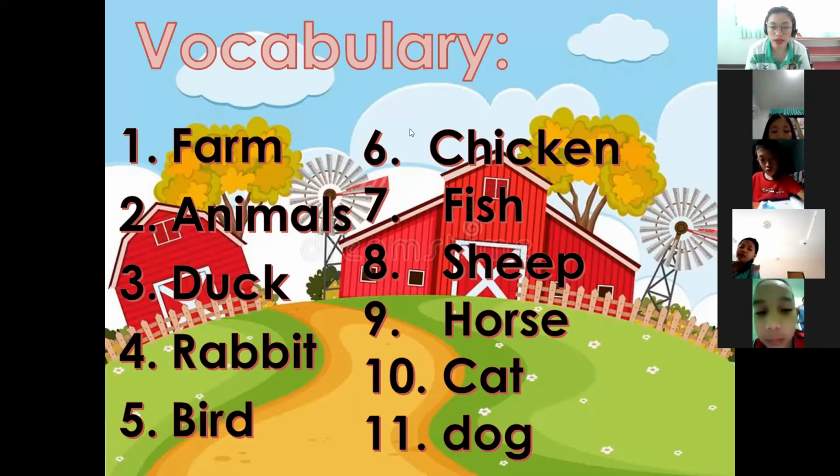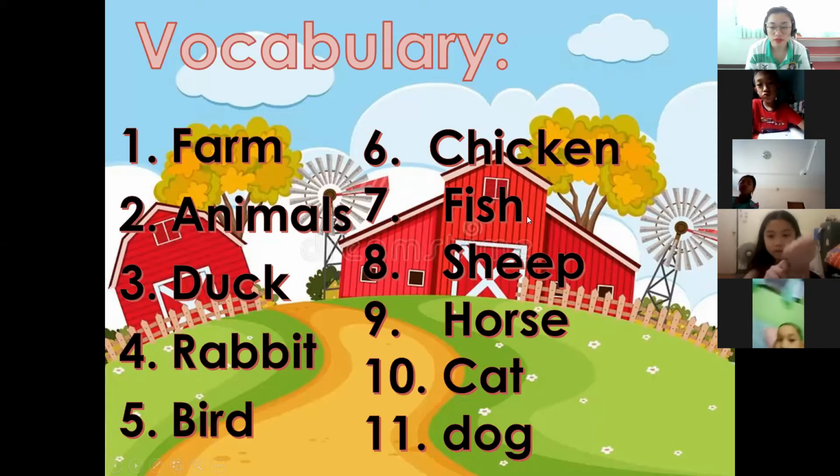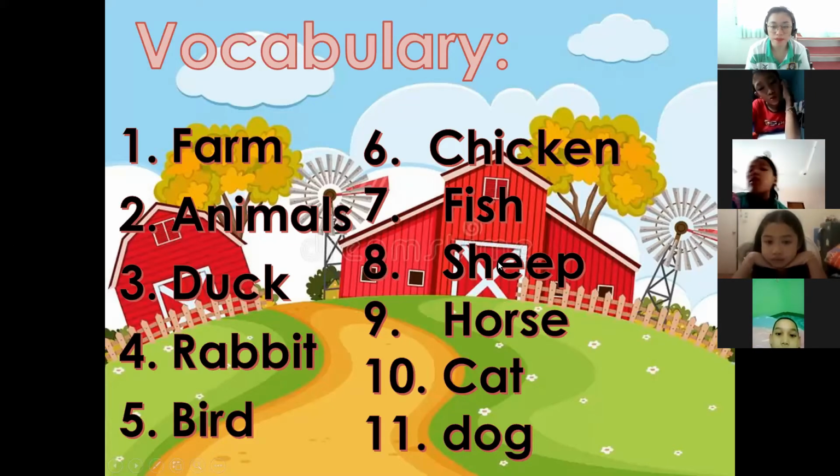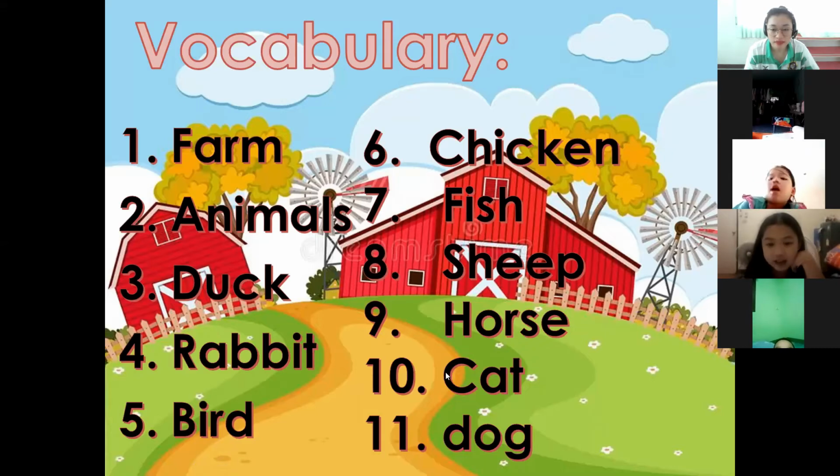Number 6, chicken. Number 7, fish. Number 8, sheep. Number 9, horse. Number 10, cat. Number 11, dog.